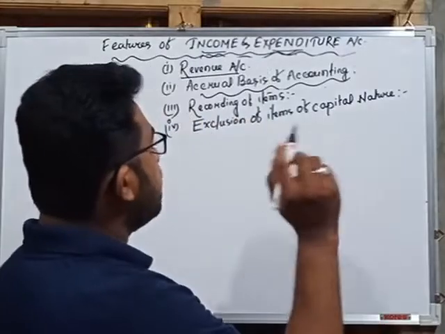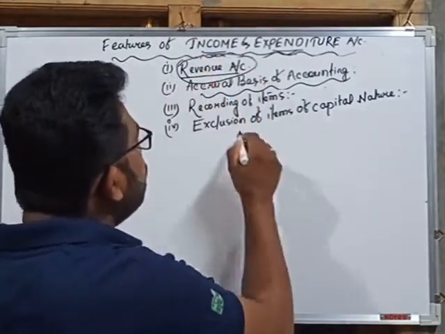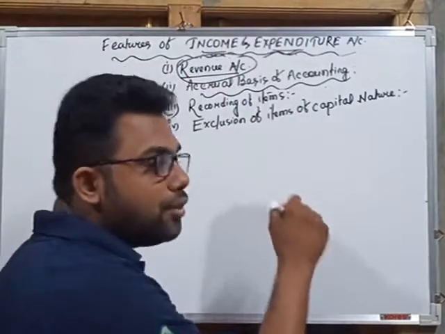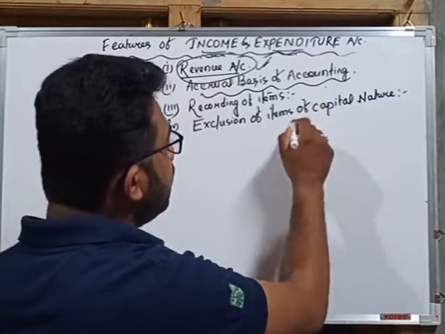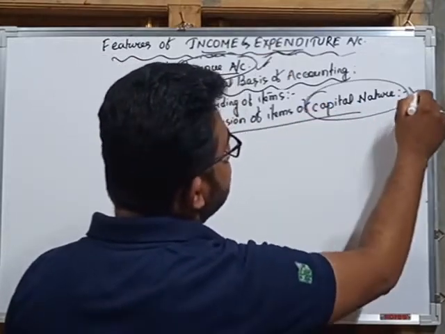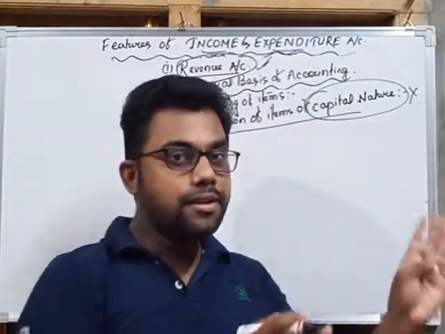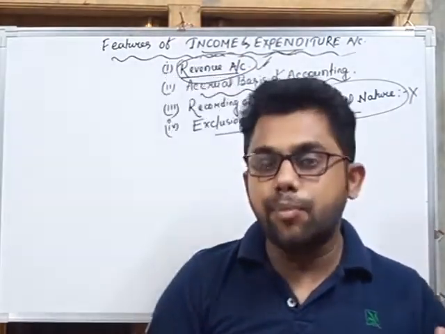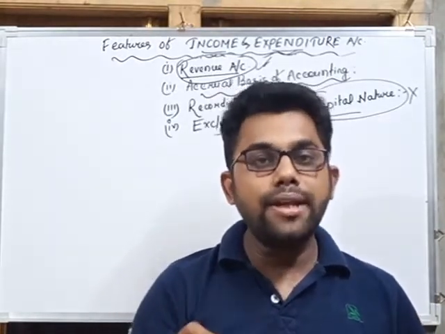So as the first feature of income and expenditure account is that it is a revenue account, while preparing the income and expenditure account only revenue items will be recorded and there will be no recording of capital items, whether it is a capital receipt or capital payment. So in simple language, income and expenditure account records only revenue items.